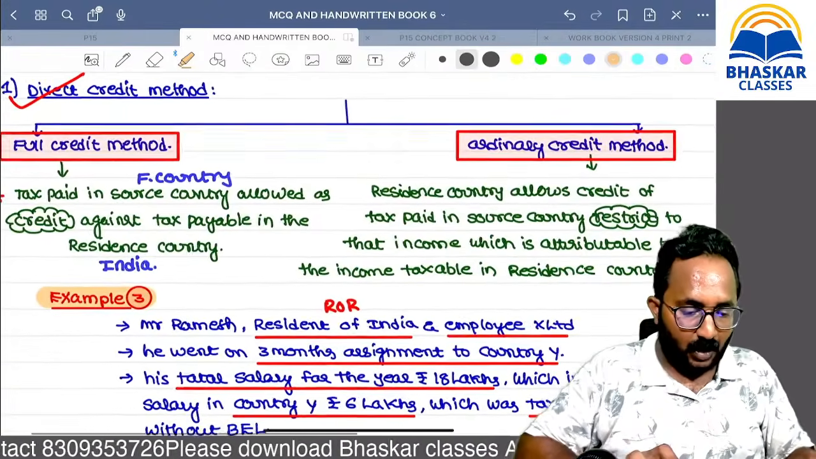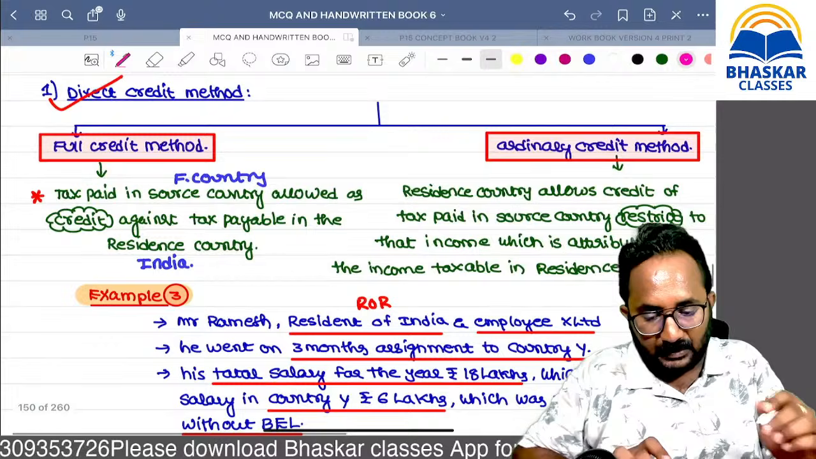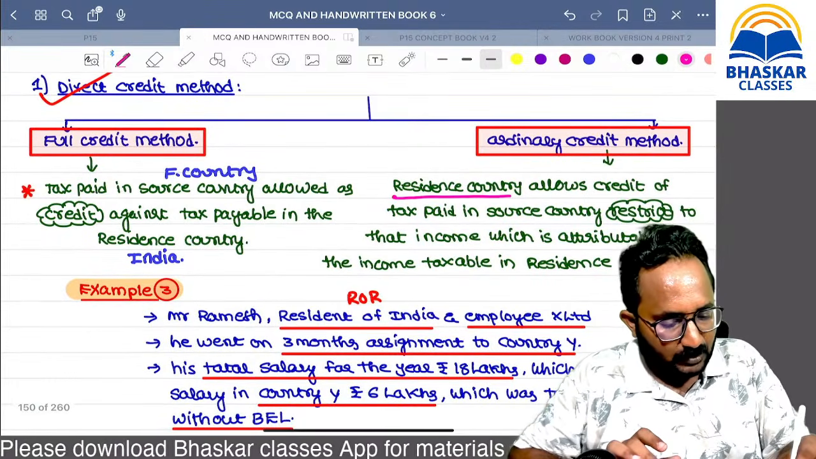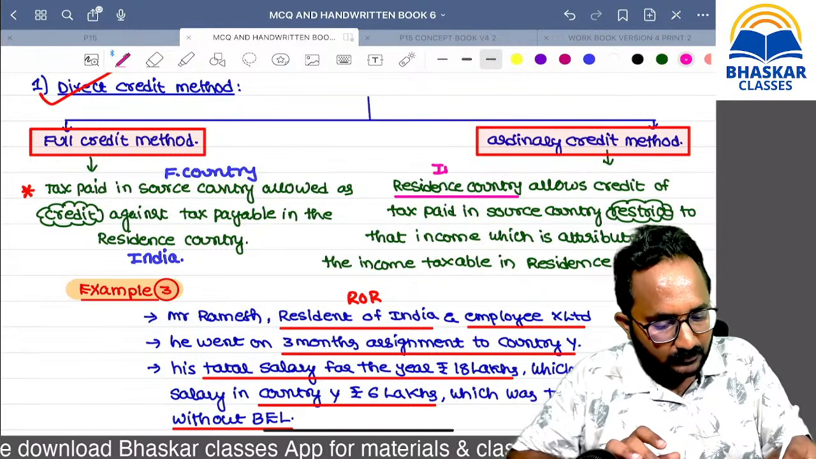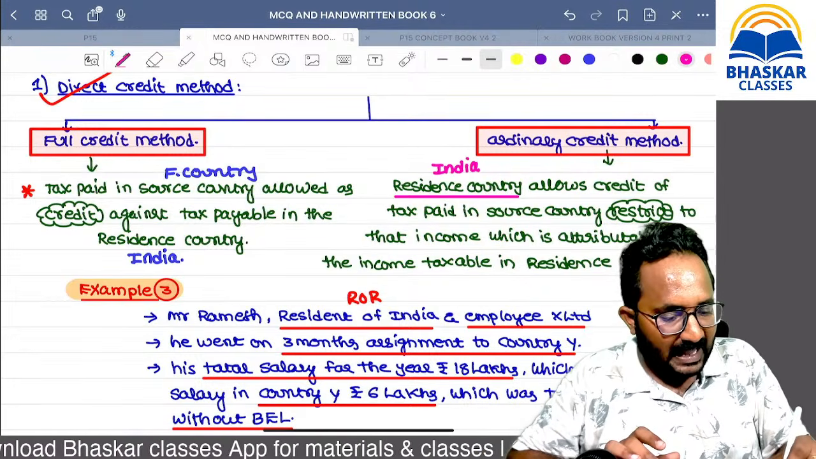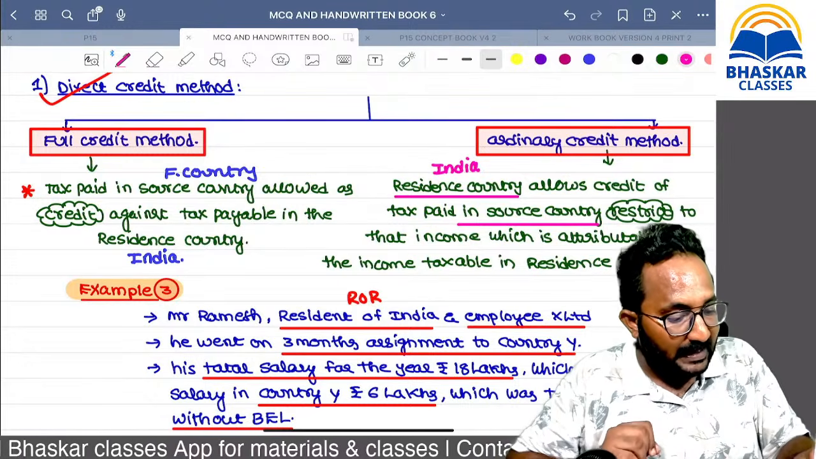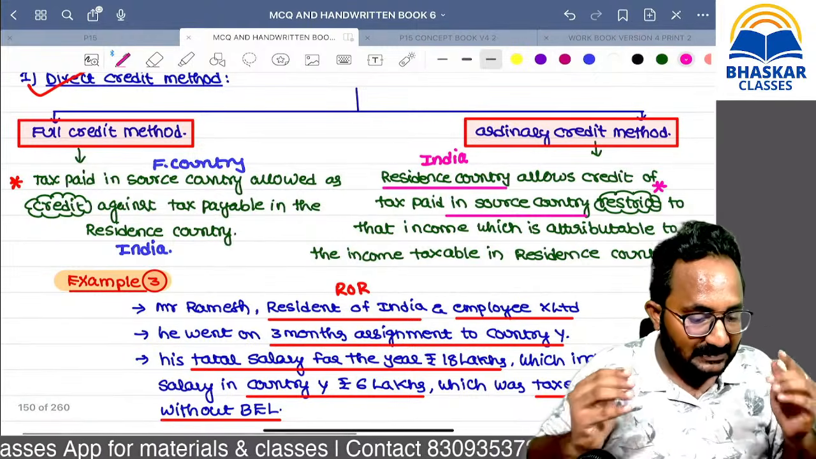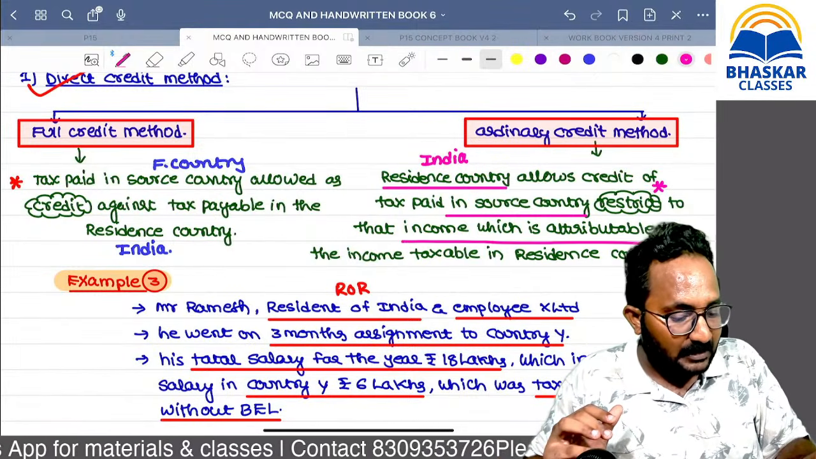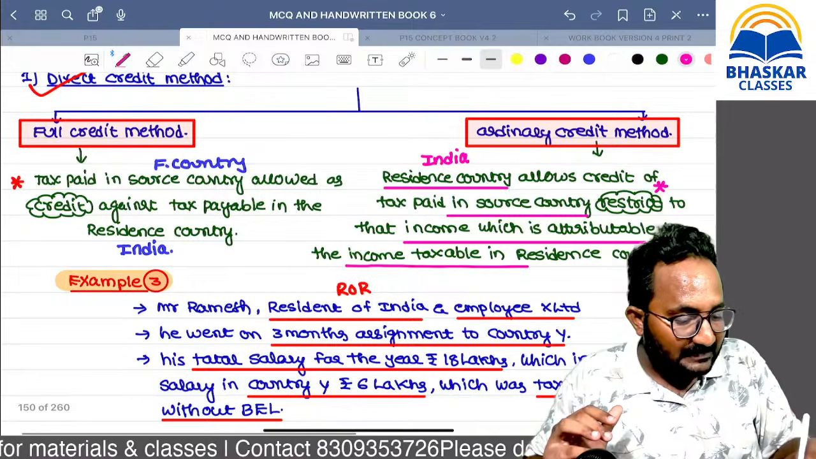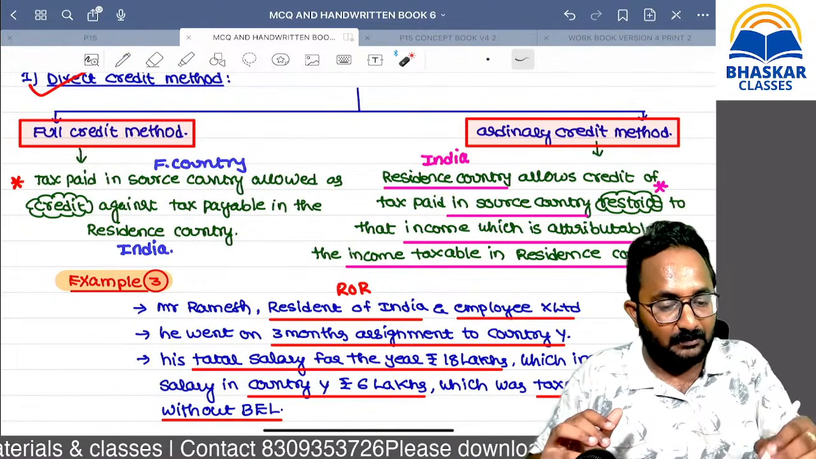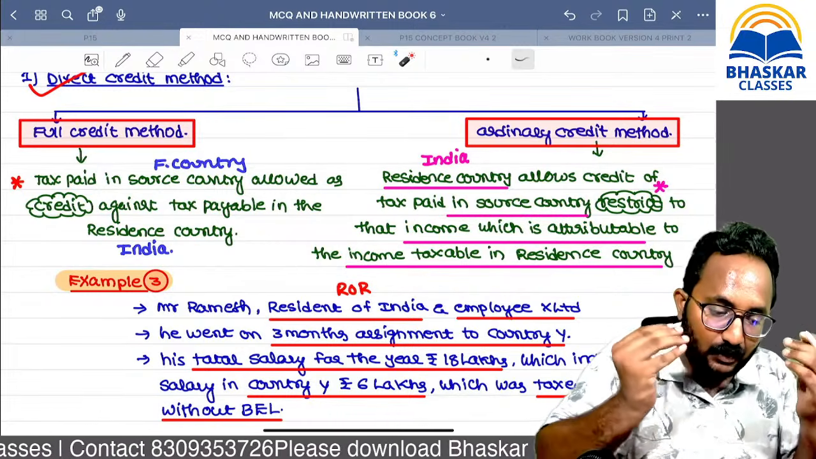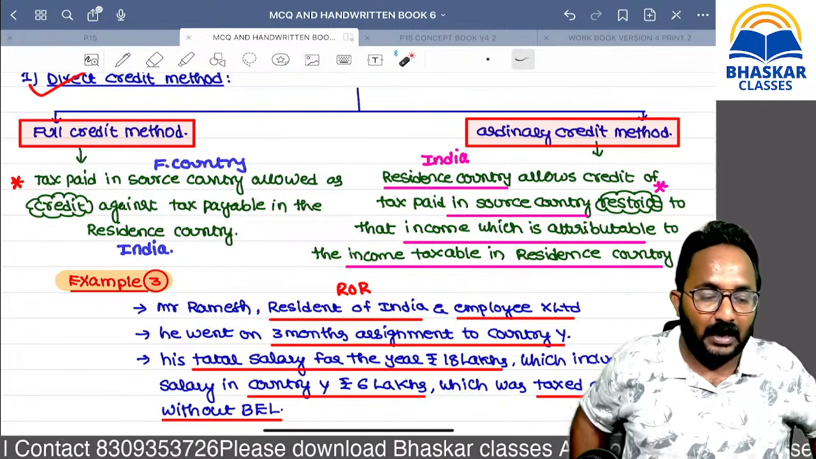Now I will read out the ordinary credit. Which country wants to give the credit? The resident country, which is India, always wants to allow the credit. Is tax paid in the source country allowed fully or is there a restriction? There is a restriction. The restricted amount is the income attributable to income taxable in the resident country. If that income is taxable in India, what tax are we going to collect? That is what we have to restrict to.